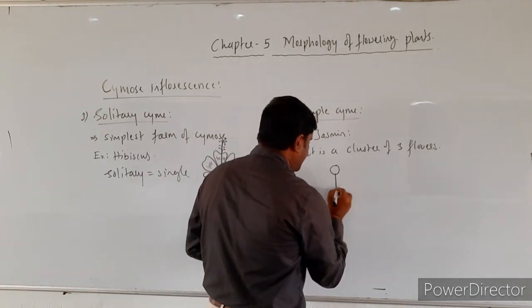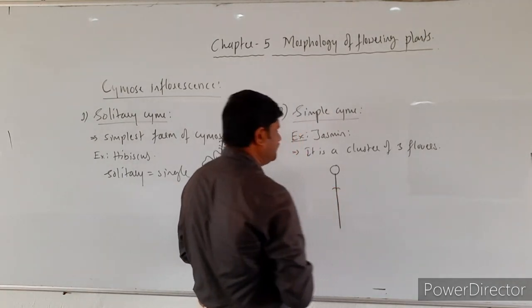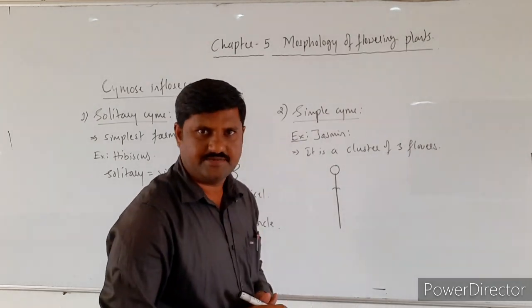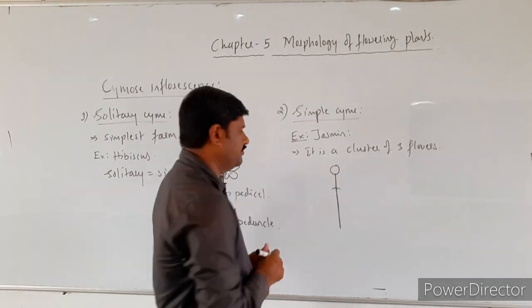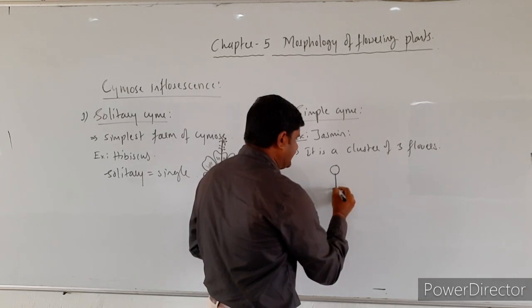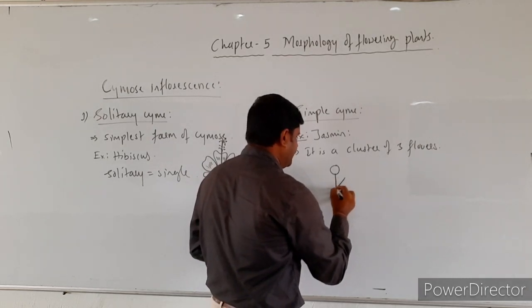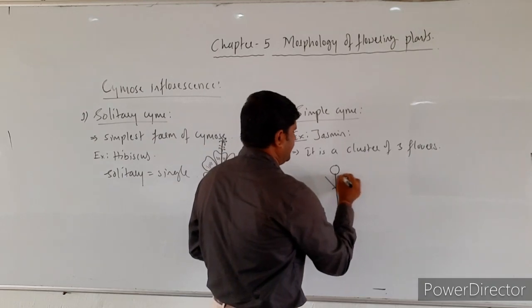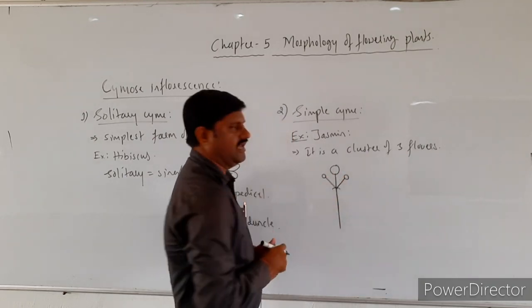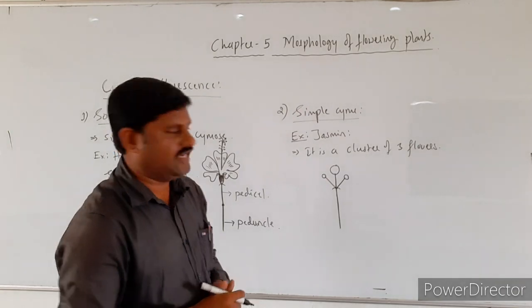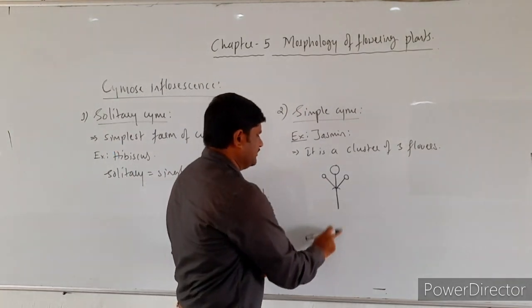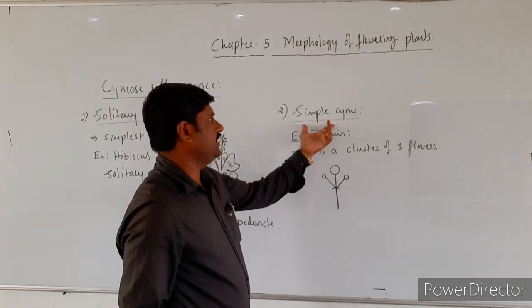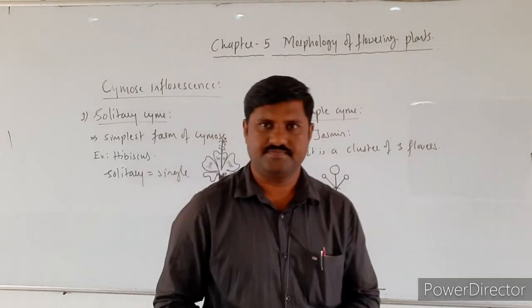And it bears 2 bracteoles over here. At the axil of each bracteole, the pedicel is formed and a pair of flowers are formed like this. So what is this one? This is said to be a simple cyme.